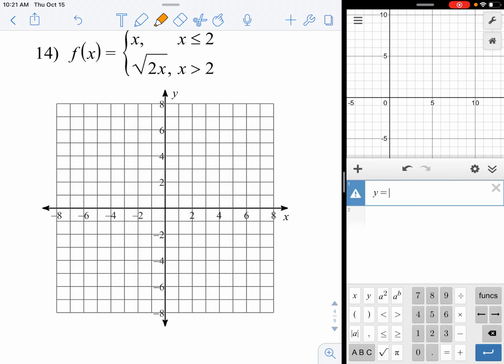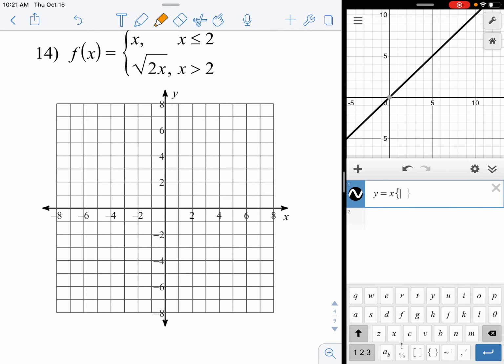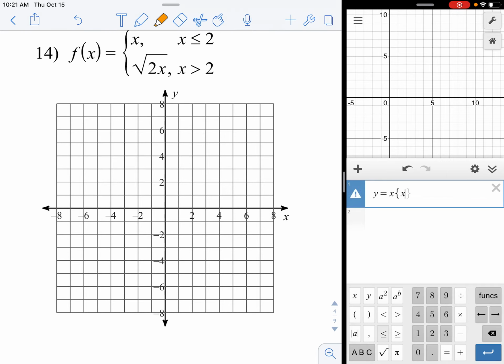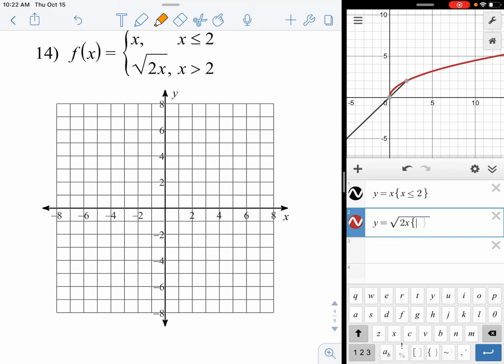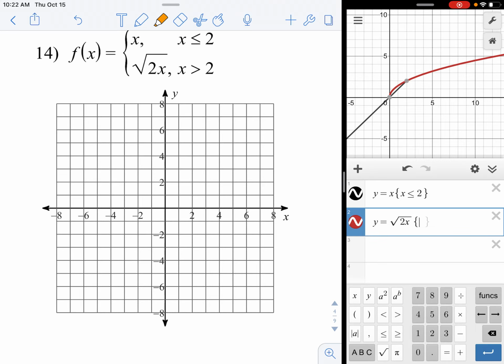So y equals x, brace, x less than or equal to 2. The second piece, y equals square root. Okay, down here is a square root button. And then I need to type in 2x. Now, do you see how that cursor is underneath the square root bar? If I go to put my brace under there, it's going to mess everything up. You need to move the cursor over. So again, tap the screen or hit the arrow button, and then put in your bracket, x greater than 2.